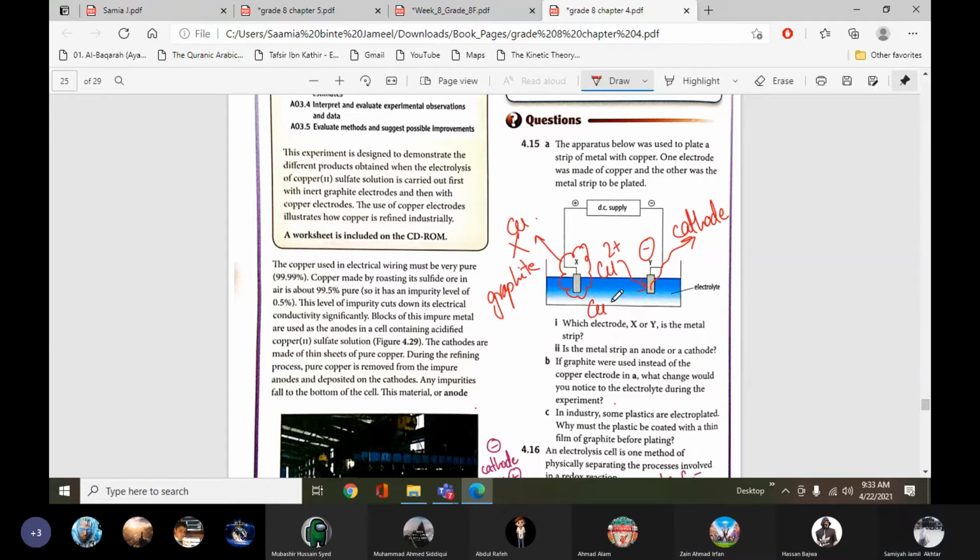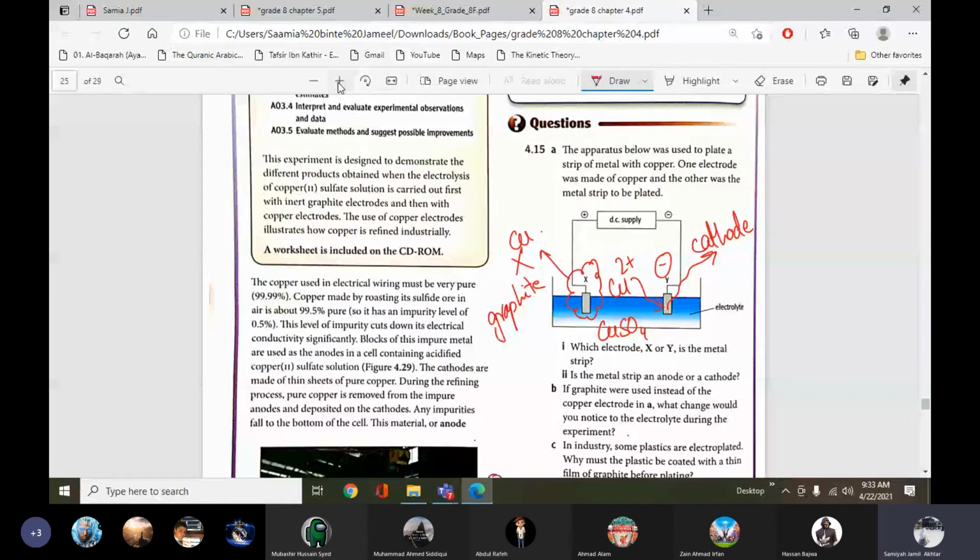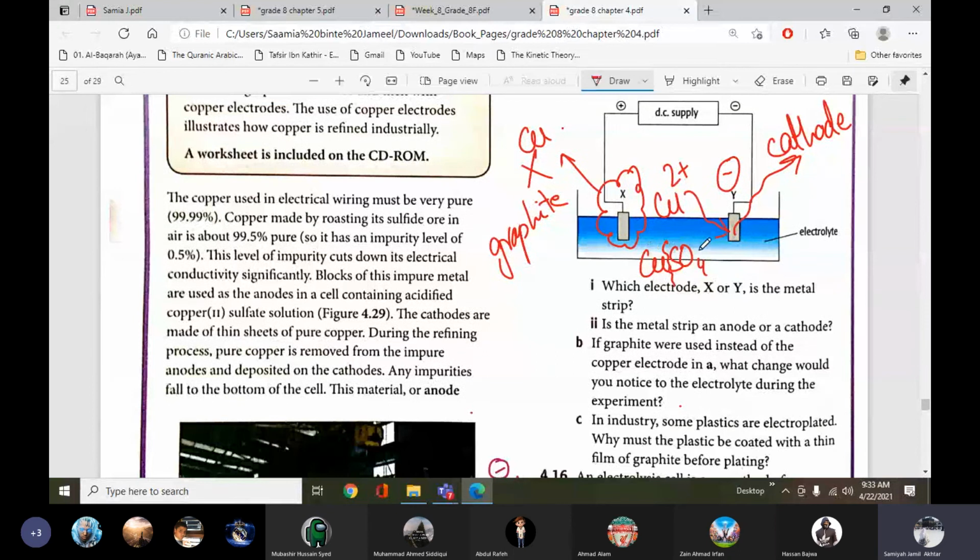Yes, it becomes acidic. You know why it becomes acidic? In electrolysis, when it splits, all the copper present in the solution will deposit on the cathode, and this sulfate will again go to the anode and react with more copper and form copper sulfate. So the concentration of copper sulfate remains the same in the solution, because this sulfate keeps on reacting with the copper